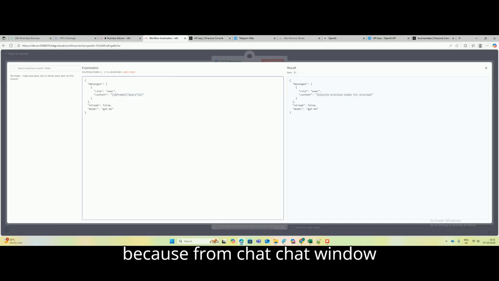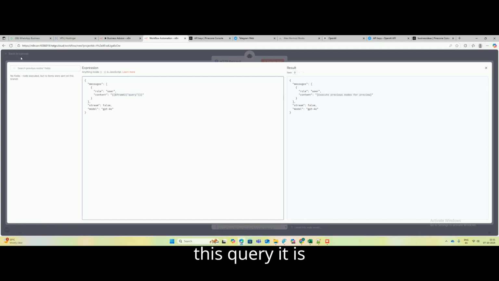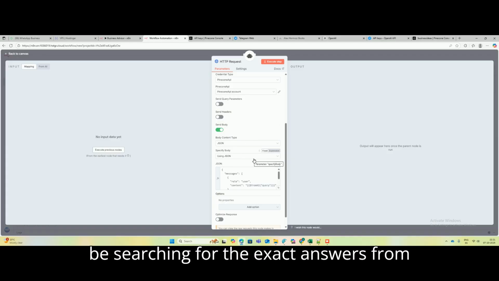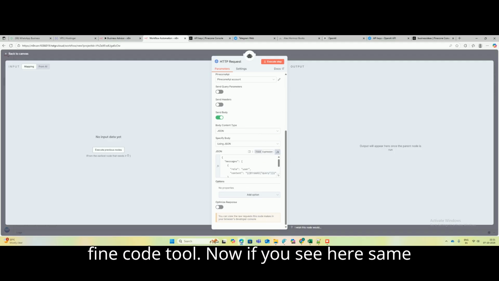Because from the chat window, from AI we are getting this query, and it goes into the Pinecone tool, which searches for the exact answers from the books that we have uploaded into the Pinecone tool.